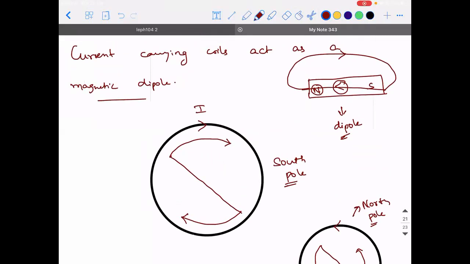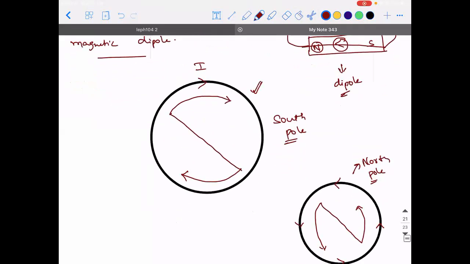So what I'm trying to say is, you take this coil itself. From the side, when you're looking at the paper, if the current is in the clockwise direction, let's say your paper is transparent enough, you turn the paper and see, then how will the same clockwise current on the other side appear to us?